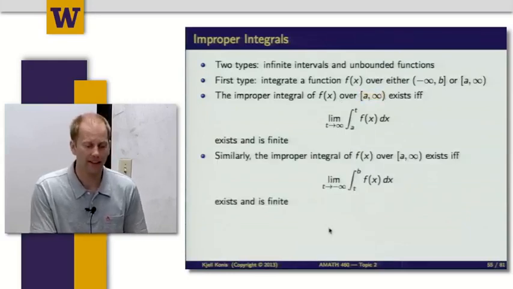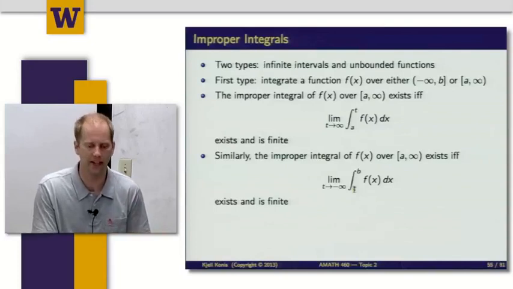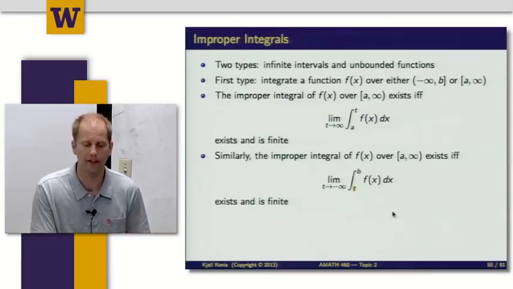And then we do exactly the same thing, except now I have t in the bottom. When I want the lower limit to go to minus infinity, I'm just going to put t in the bottom and take the limit as t goes to minus infinity. And the condition has to be the same. For this to be well defined, I need this limit to exist, and I need it to be a finite value.